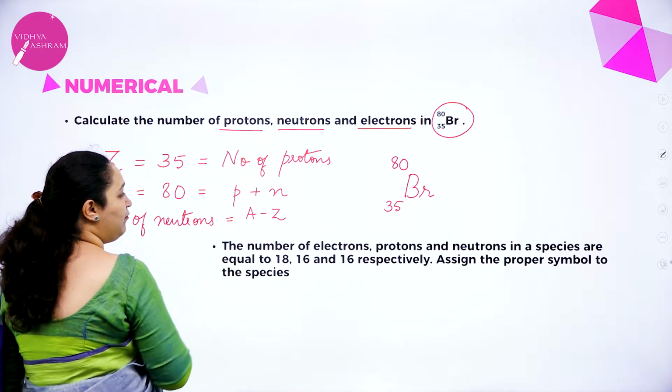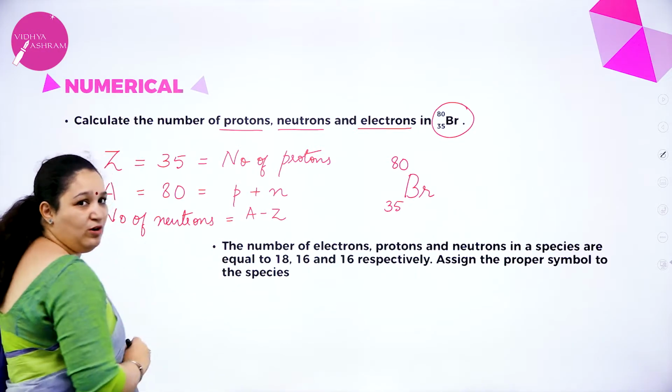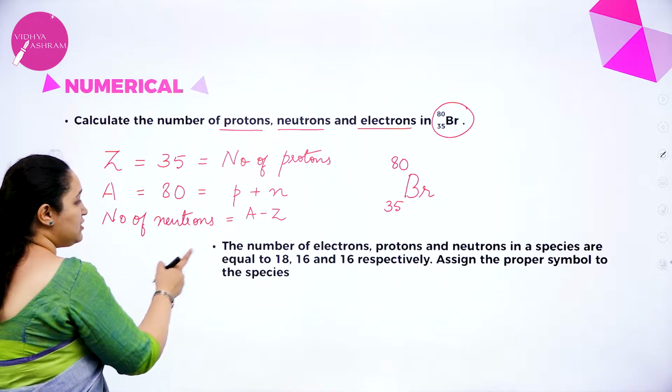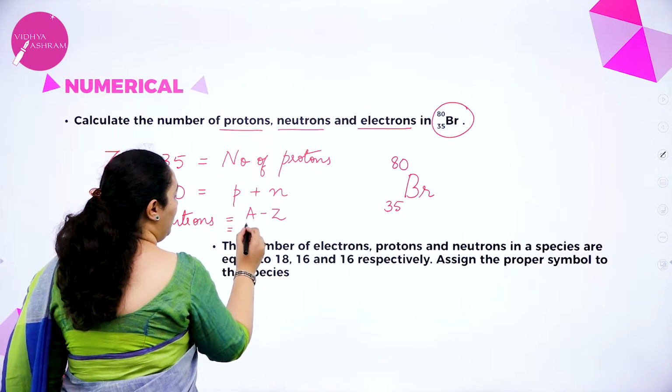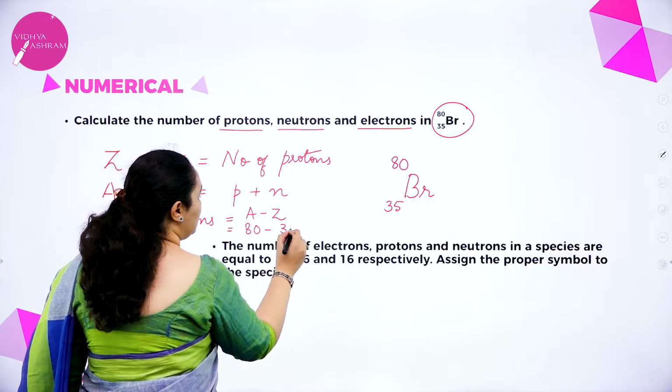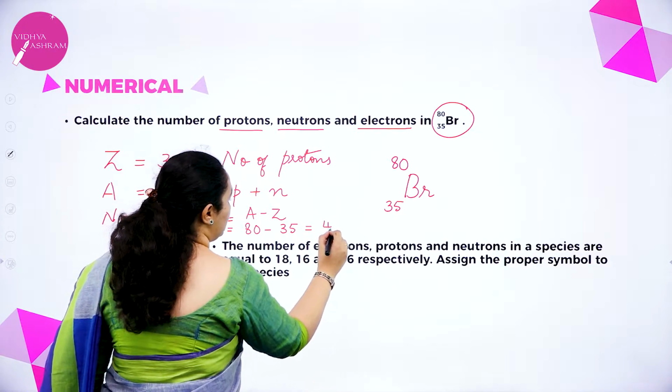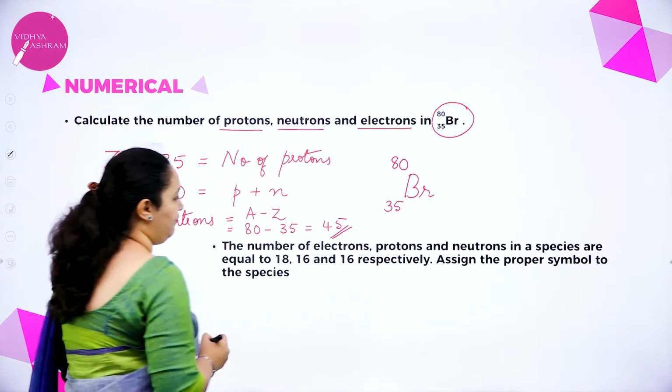Atomic number is number of protons alone. So you'll get the number of neutrons. So number of neutrons is A minus Z. That is mass number minus the atomic number, which is 80 minus 35, which is equal to 45.